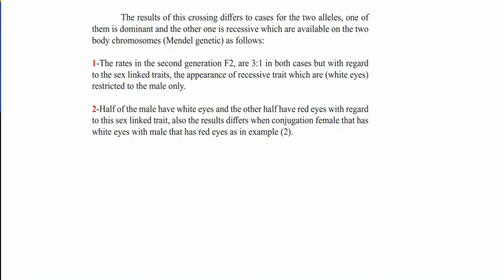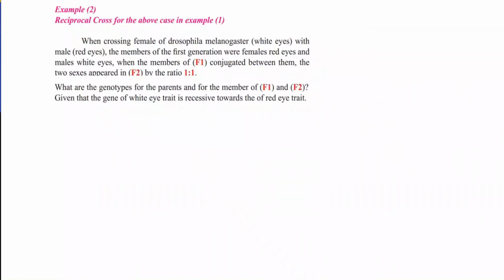Example 2. Now we do a second example, and we look at what happens when we change the position of male and female, whether the result changes or stays the same. We call this the reciprocal cross, to be sure if the trait is positioned on autosomes or sex chromosomes. Reciprocal cross for the above case in example 1: crossing a female Drosophila melanogaster with white eyes with a male with red eyes.